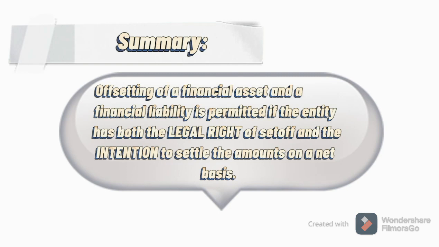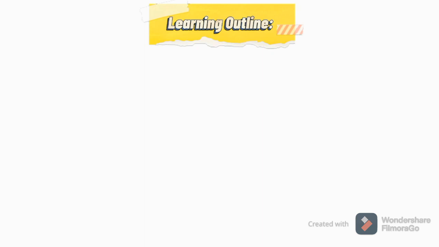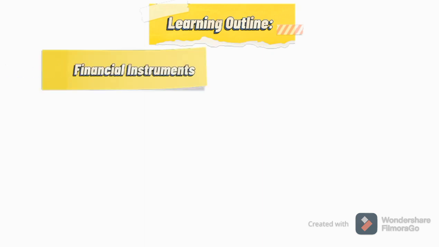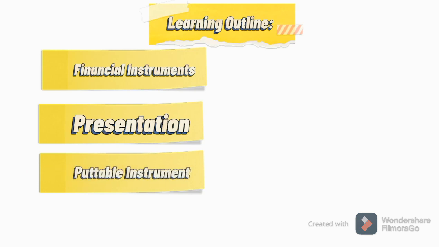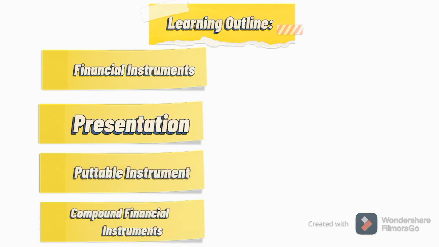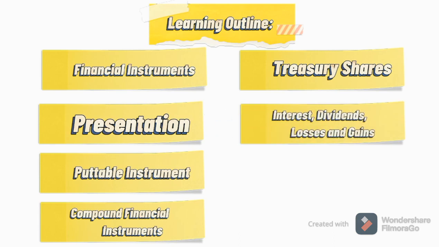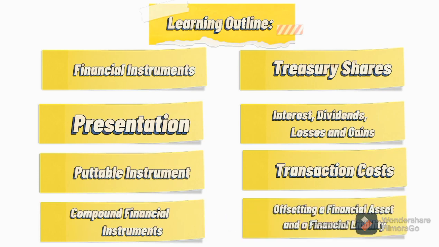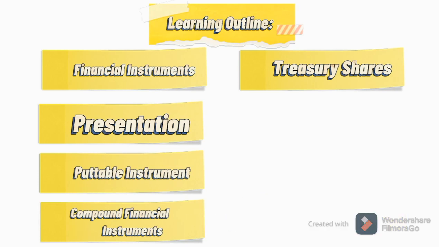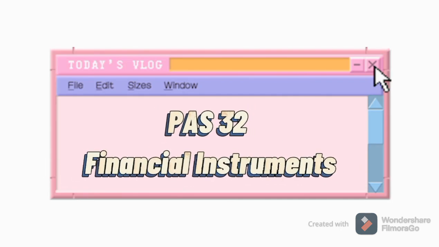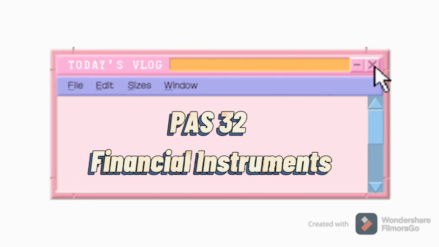Offsetting of a financial asset and the financial liability is permitted if the entity has both the legal right of set-off and the intention to settle the amounts on a net basis. In this video, we learned about financial instruments, presentation, putable instrument, compound financial instruments, treasury shares, interest, dividends, losses and gains, transaction costs, and offsetting a financial asset and the financial liability. That is it for Philippine Accounting Standards 32 Financial Instruments.